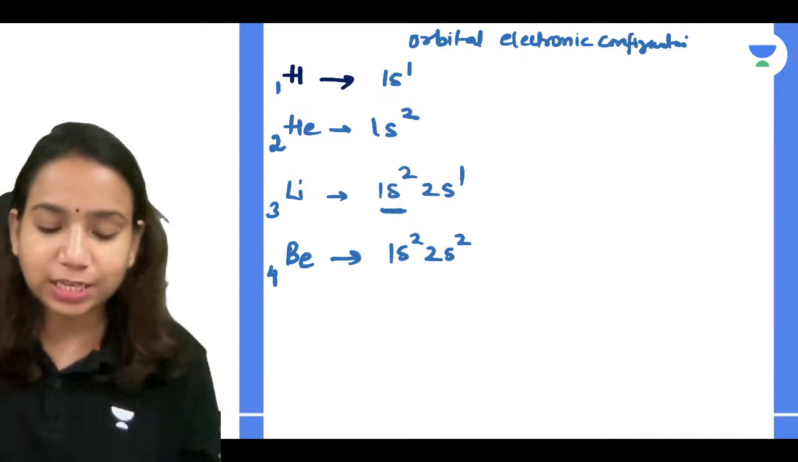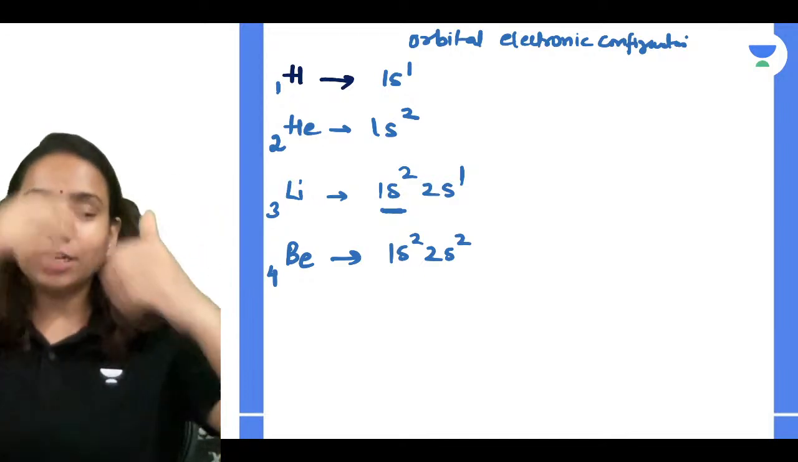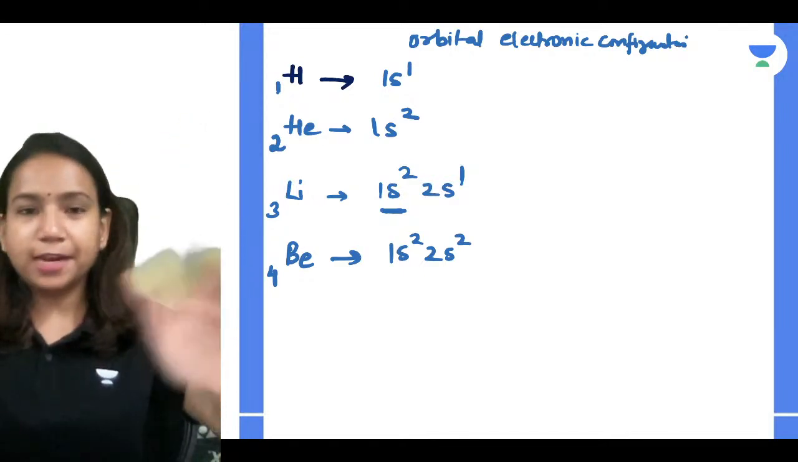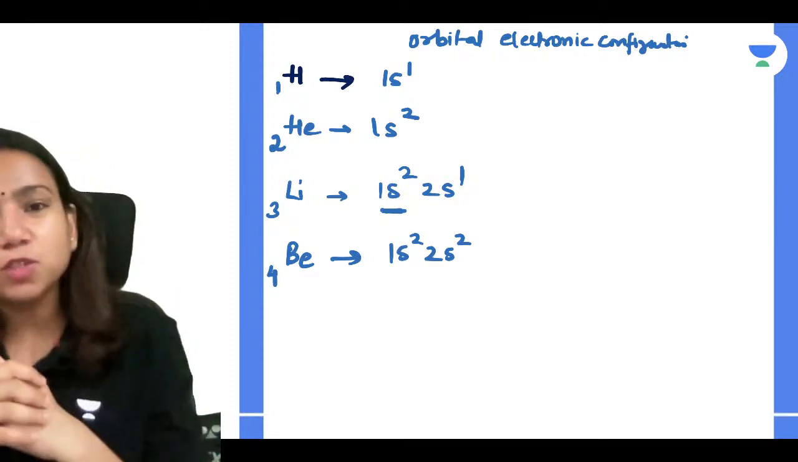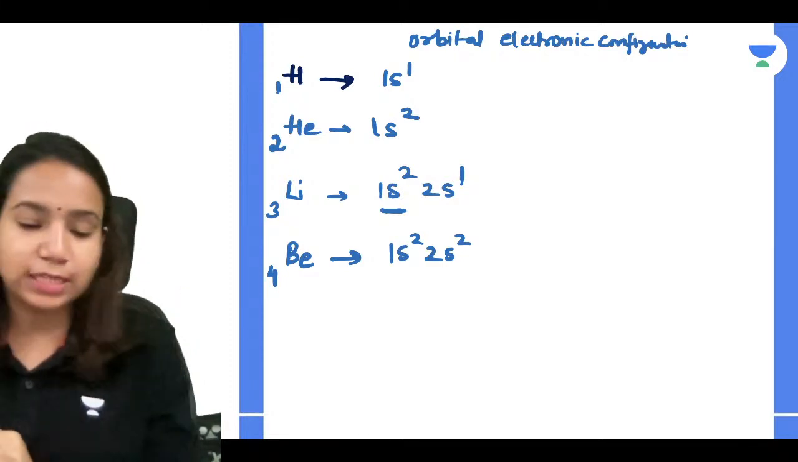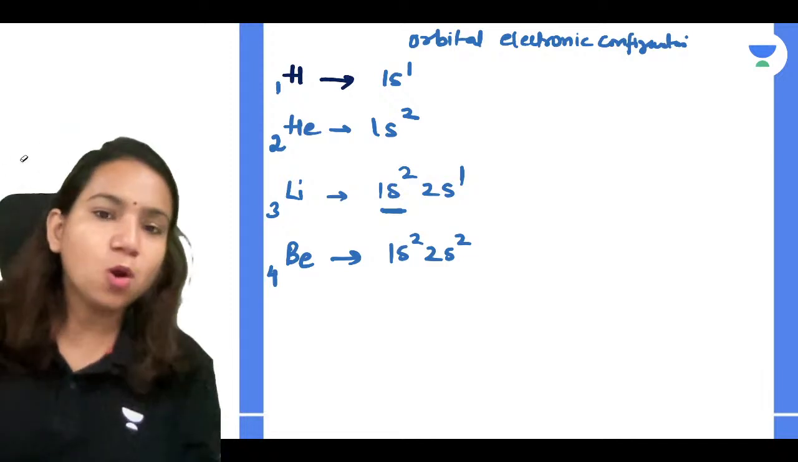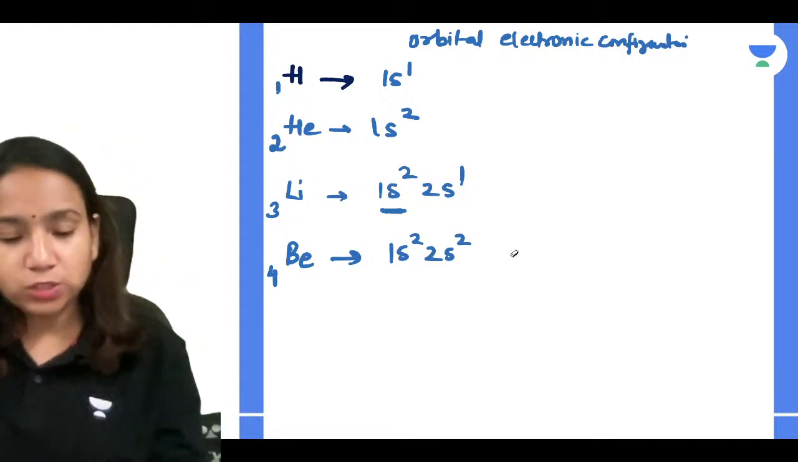I told you, it's just a game. Someone comes and gives you balls that you have to put in different boxes. So if someone is giving you only 1 ball, you will be able to put it in 1 box only, which can have maximum 2. So it's very easy. Okay, so beryllium is 1s2, 2s2, like that.